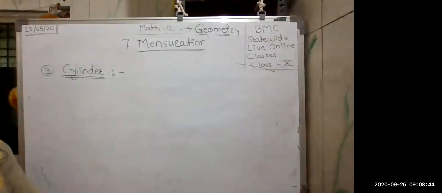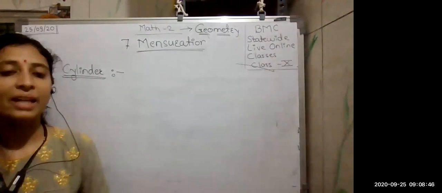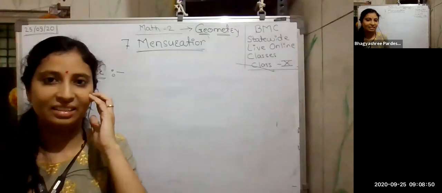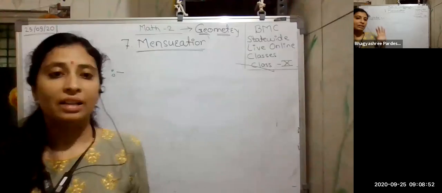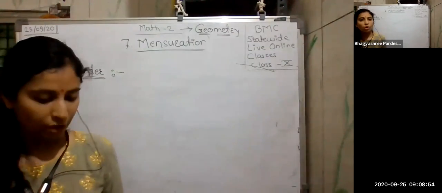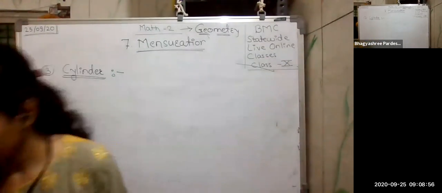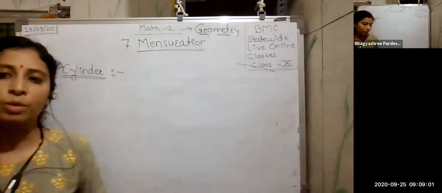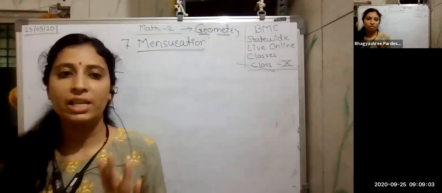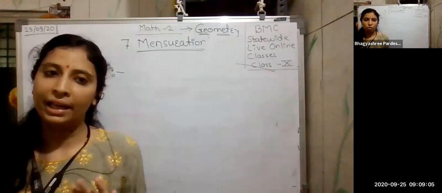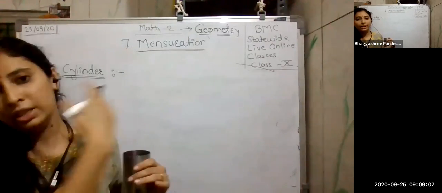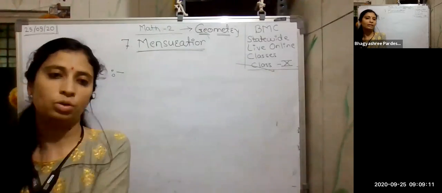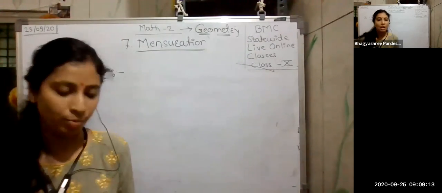Okay. Now next one is the cylinder. Sometimes with the settings, there is some technical problem. Now the next is the cylinder, students. What is a cylinder? All of you are well aware of the cylinder. Everyone has a glass with you. One more thing, students: take your textbook with yourself, and a pen and notebook, so that when I solve the examples, you can also try with me, so you can get the answers with me also.